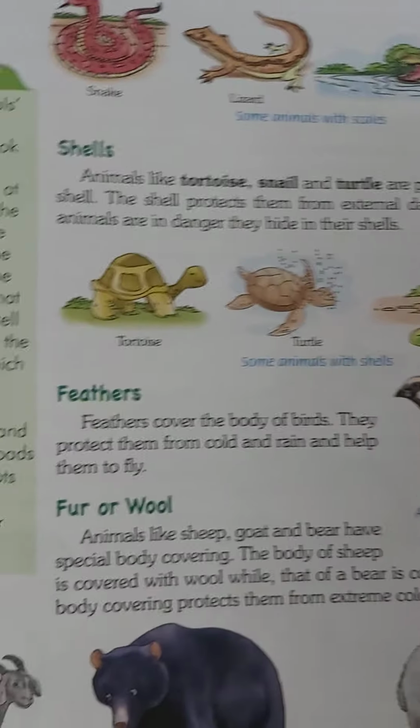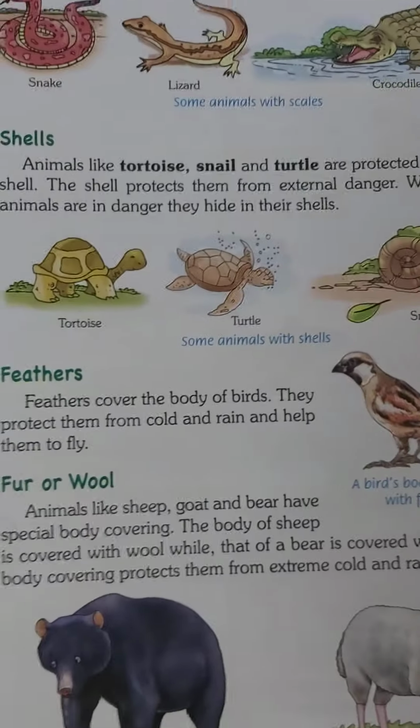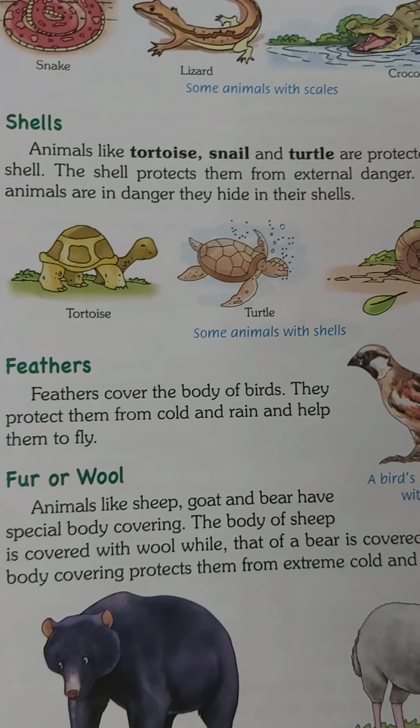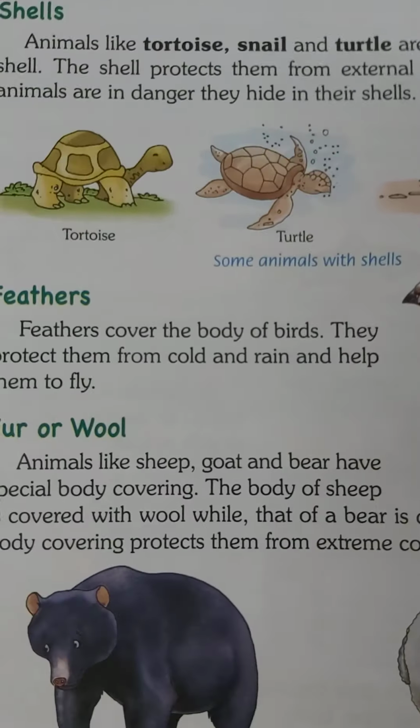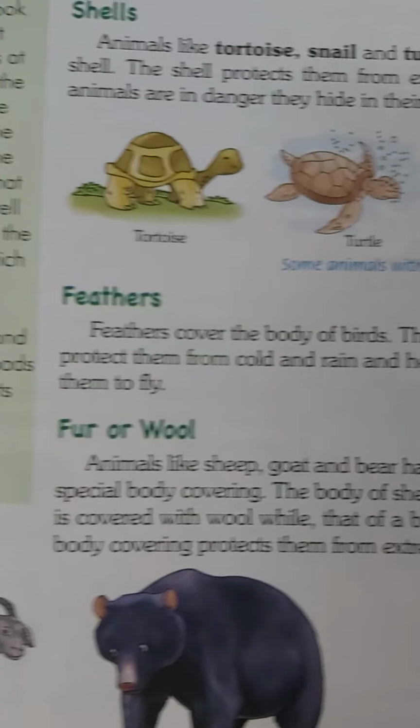Then shells. Animals like tortoise, snails and turtles, they have a protective shell on their body which helps them protect from the external danger. As soon as they sense any danger, they get back into their shells.